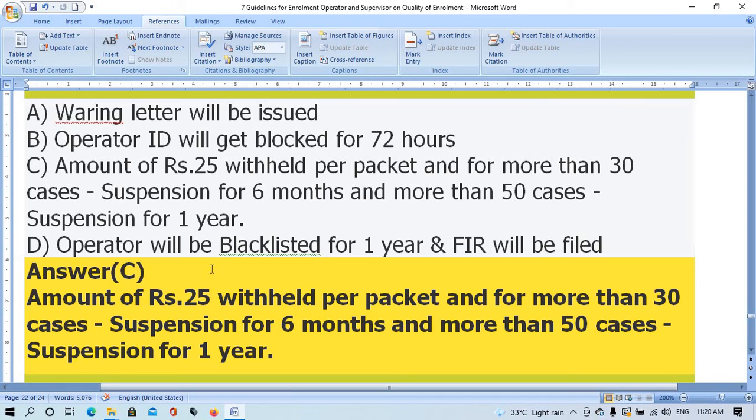The right answer is option C, amount of rupees 25 withheld per packet, and for more than 30 cases suspension for 6 months and more than 50 cases suspension for 1 year.